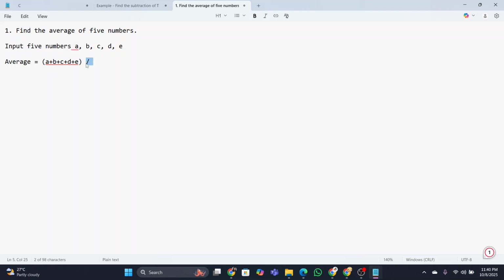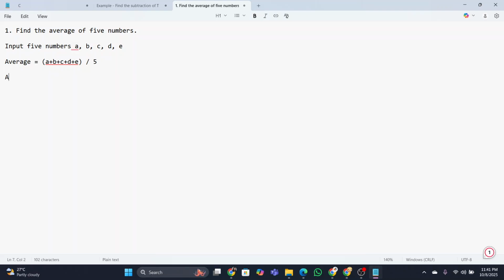This is the division sign we use in math that is not available on the keyboard. That's why we will use it. So we will add up all the numbers and divide by the number of numbers. How many numbers are there? 1, 2, 3, 4, and 5. So it will be divided by 5. That's how you will find the result.